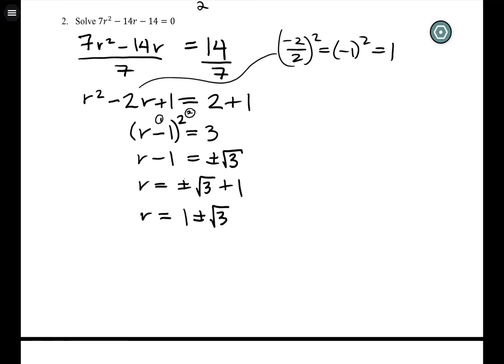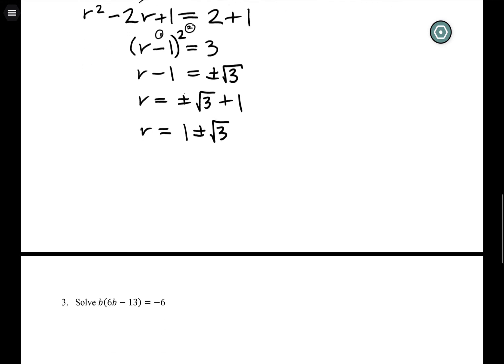Okay, and as always, checking is good, but these are quadratic, so you're not going to get extraneous solutions. So I would say unless you have a calculator, it's harder to check these than just to rework the problem real quick to see if you can catch any mistakes that you made. So in terms of mastery quizzes, I would not want to plug 1 plus root 3 in for r and try and sort that out. It's doable, but it's messier than the actual solving was. So you get a little bit of a funny thing that happens with some of the messy solves. Okay, let's see what else happens.